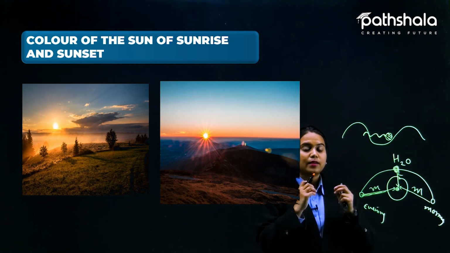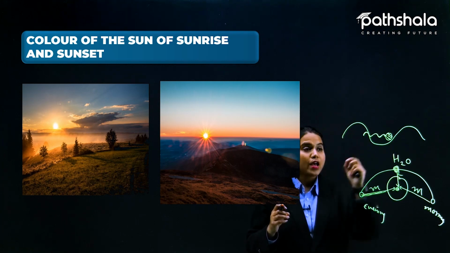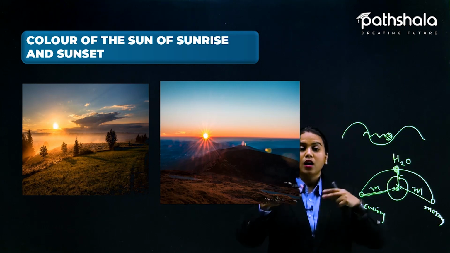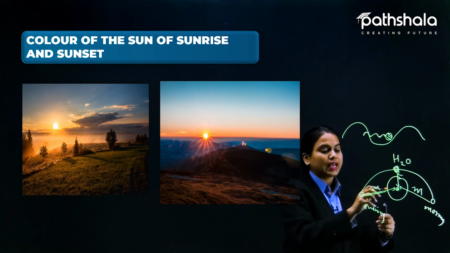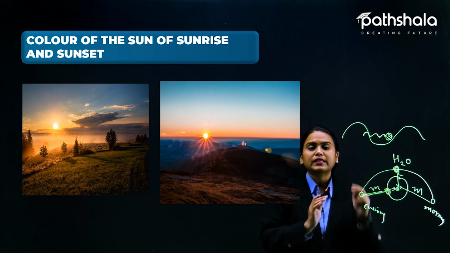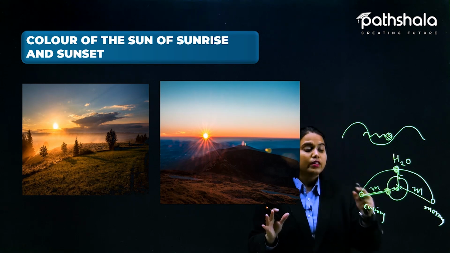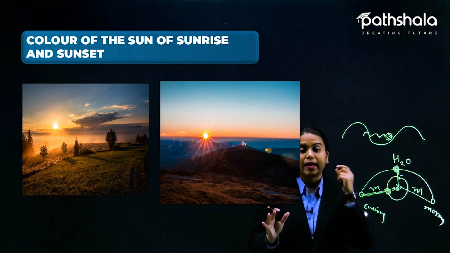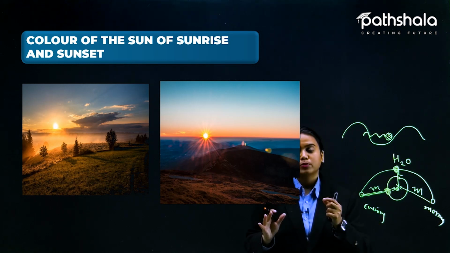That dense atmosphere also has lots of small particles, and those small particles are going to scatter blue light a lot. Okay, so all the blue light is going to be scattered here only. It gets scattered right here, a lot of it gets scattered earlier. Now, which wavelength could reach our eyes? Because everything else was scattered here.